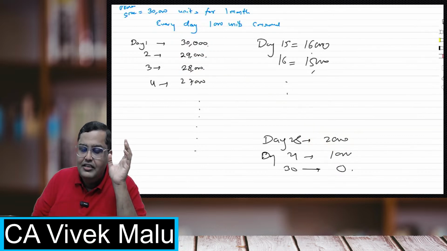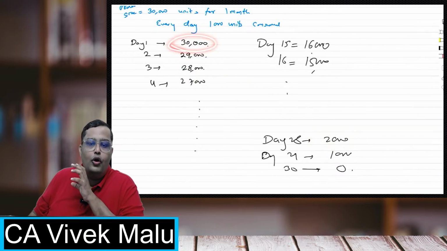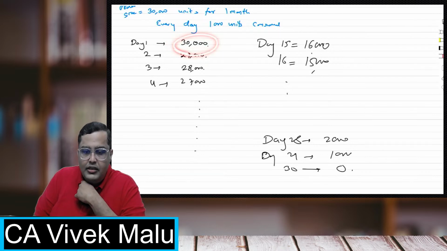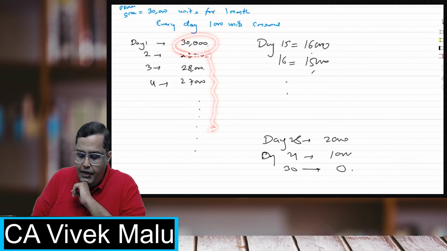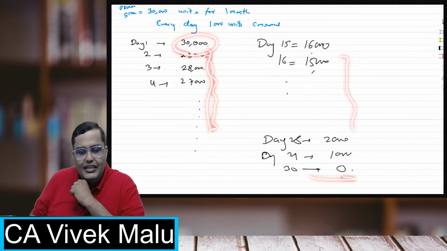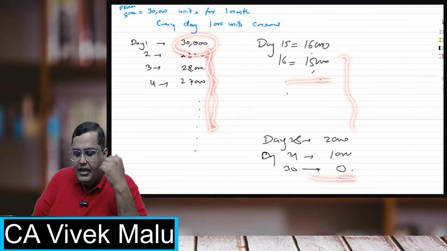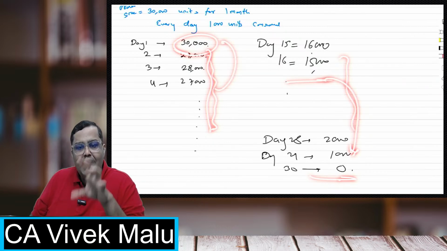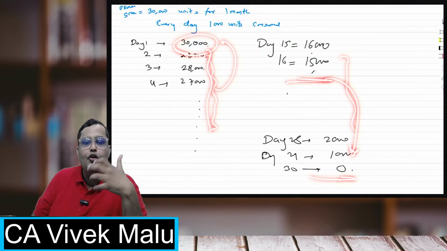So average inventory is always half of the order size. Whatever your order size is, it will continuously keep on falling because we do not maintain the stocks. It will continuously keep on falling, and on the last day it will become zero. So for some period it will be above the average, for some period it will be below the average. So on an average we will always be maintaining half of whatever we order.